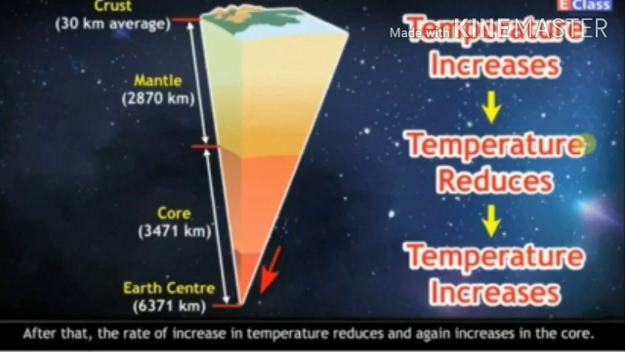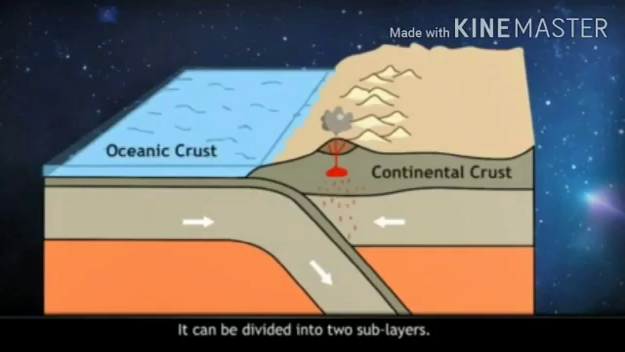As we move deeper under the surface, temperature increases. After that, the rate of increase in temperature reduces and again increases in the core. At the center of the Earth, the temperature is around 5500 degrees to 6000 degrees Celsius. The crust is the thinnest of all the layers when compared to the mantle and the core. It can be divided into two sub-layers.